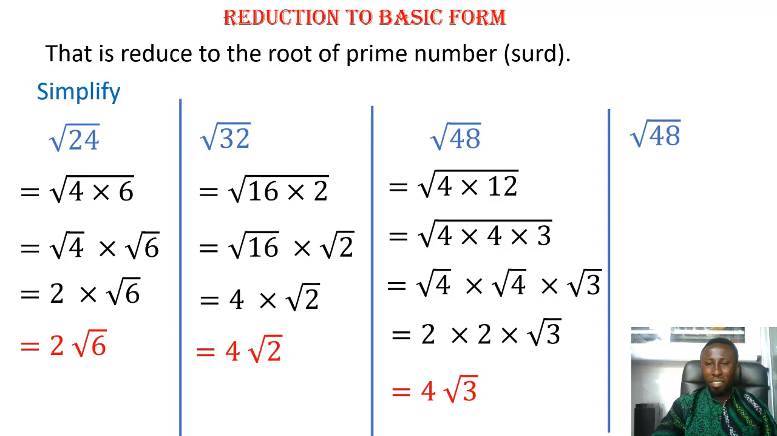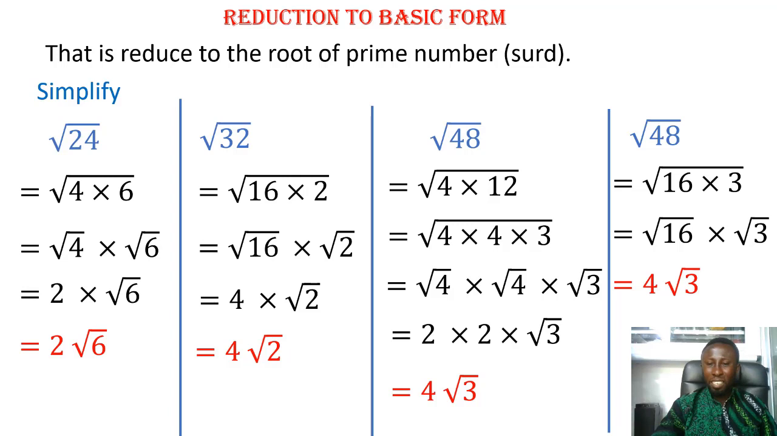Let's try this. Root 48. So 16 times 3, root 16 times 3. So therefore, our final answer is 4 root 3.